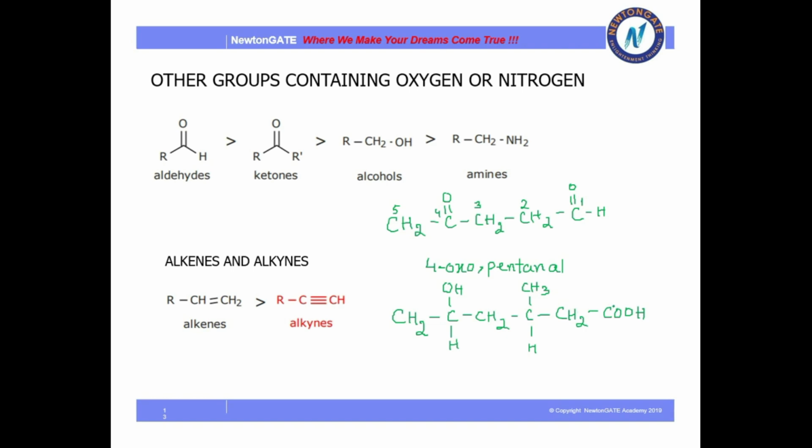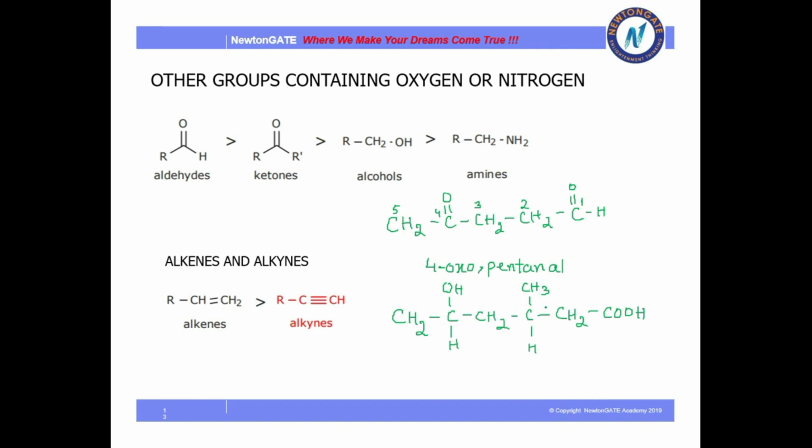Always remember, if there is a functional group, it can never be a substituent. It has to be the principal chain. So COOH is the biggest one, as we have already discussed. COOH, that is carboxylic acid, is my principal functional group, whereas OH, that is alcohol, is my substituent functional group, and then there is another substituent.